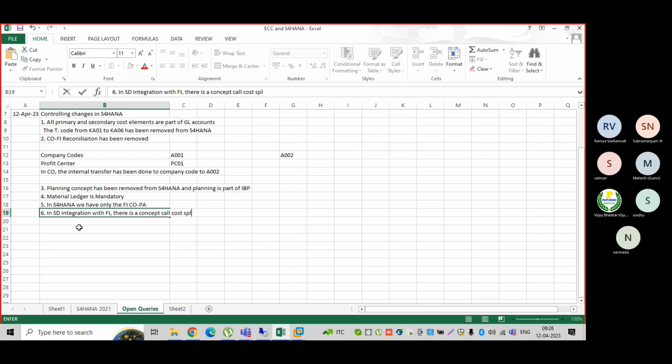This is one new concept they have introduced. When I say cost splitting, let us assume I have different costs which I am spending for sales activity. Now I want to split those costs individually also. Then they have come up with this concept. I will explain this to you more tomorrow.